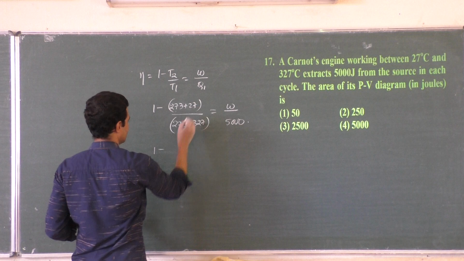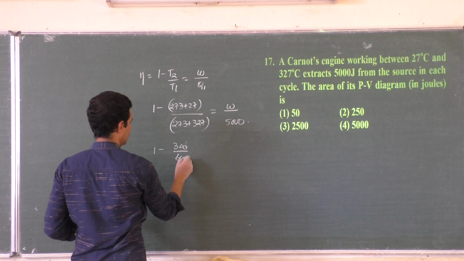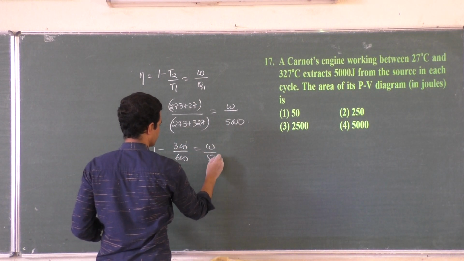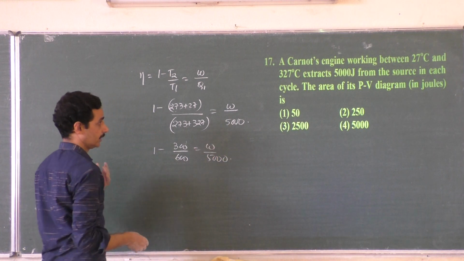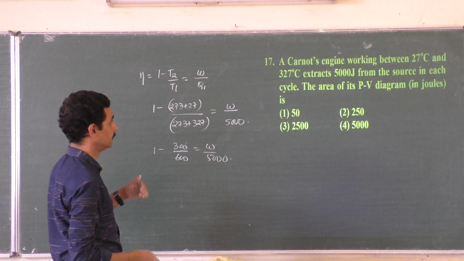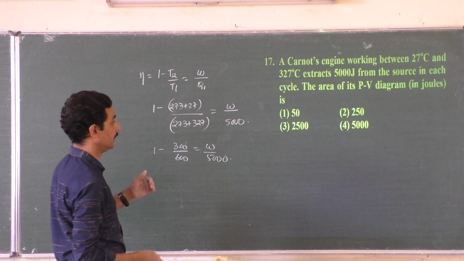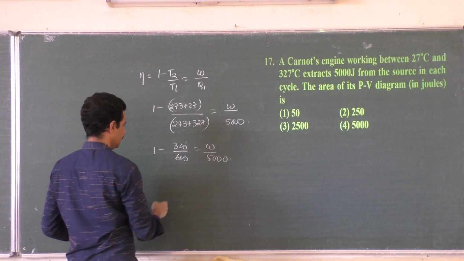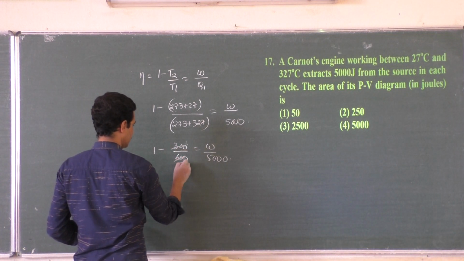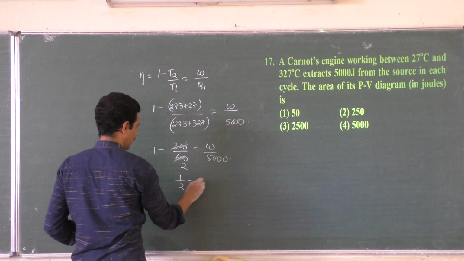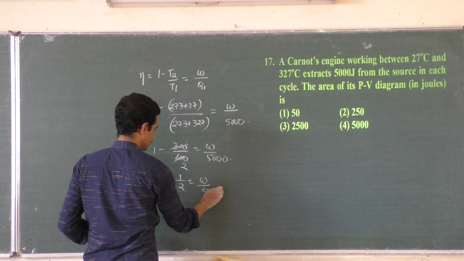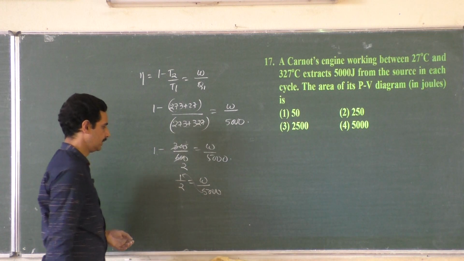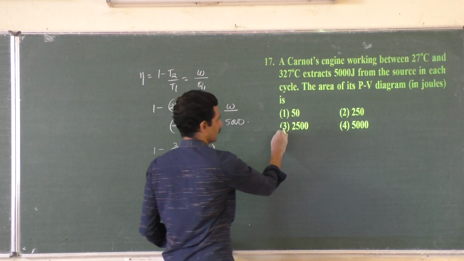1 minus, what is this, 300 by 600 is equal to W by 5000. Now we want W itself, right? Work done, the area of the PV diagram, that is work done. So 1 minus half is half, equal to work done by 5000. Finish. Bring this 5000 here, by 2, 2500 joules.